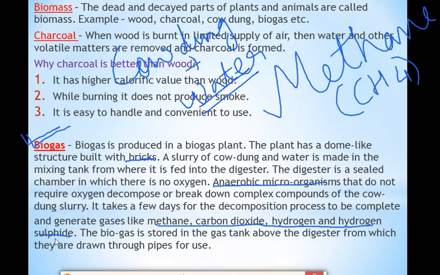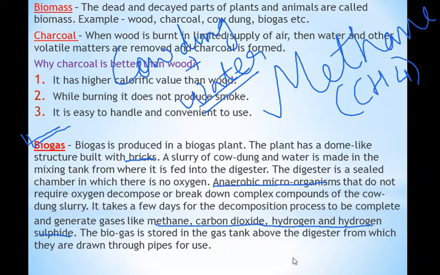These are the gases which are generated. The biogas is stored in the gas tank above the digester, from where they are drawn through the pipes for use. After that, the gas is collected in the gas tank, and from the gas tank the pipes are connected through which we can use the biogas for our use.